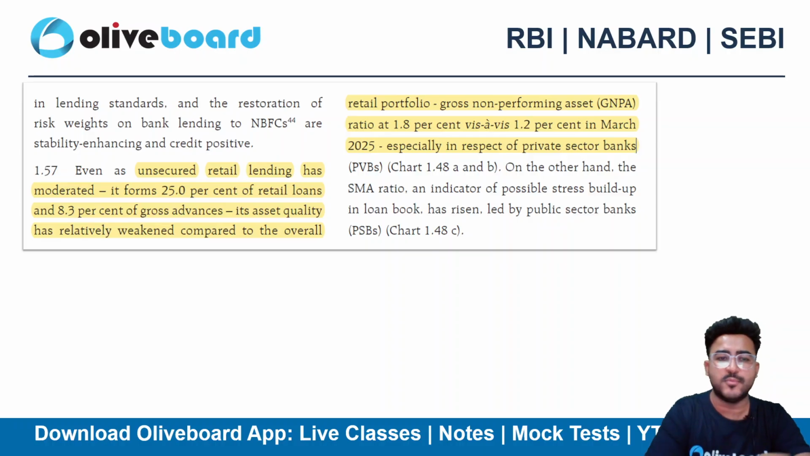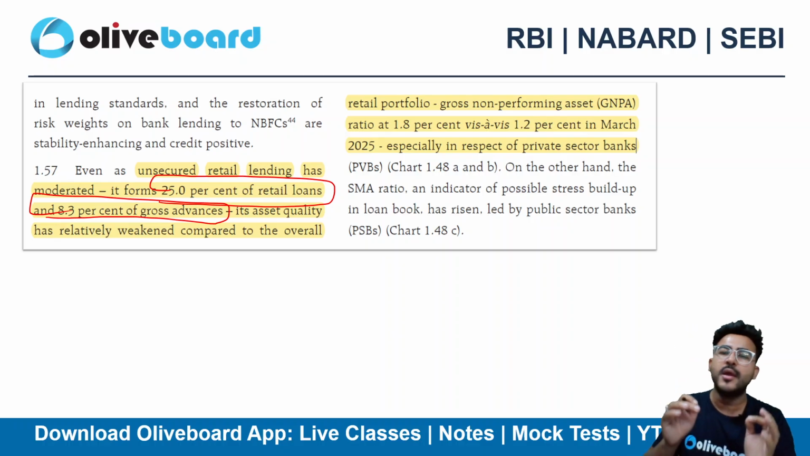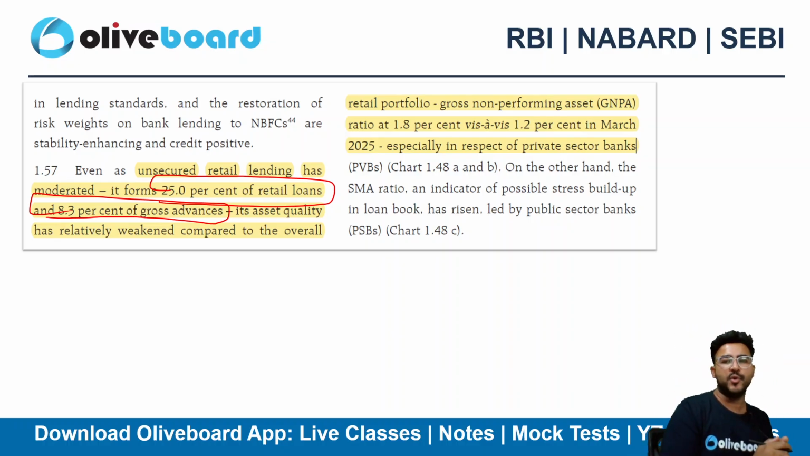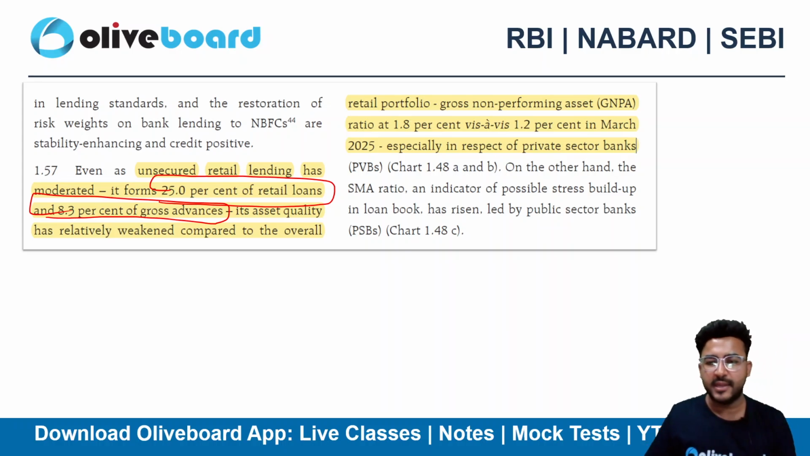Unsecured lending has moderated. It now forms 25% of retail and 8.5% of gross advances. I have highlighted all the important words from the report. You can even read these important things, right? It will help you cover the majority of things in a short amount of time.